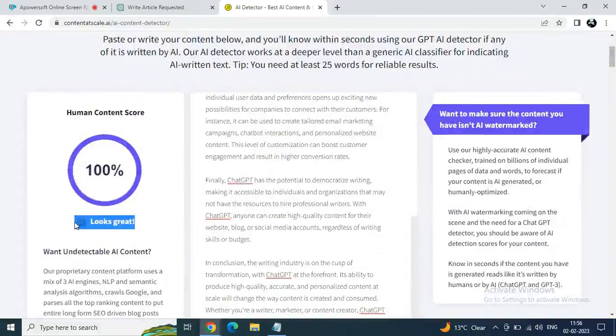So maybe just use it for a real purpose. I'm just giving knowledge, this is just for educational purposes.